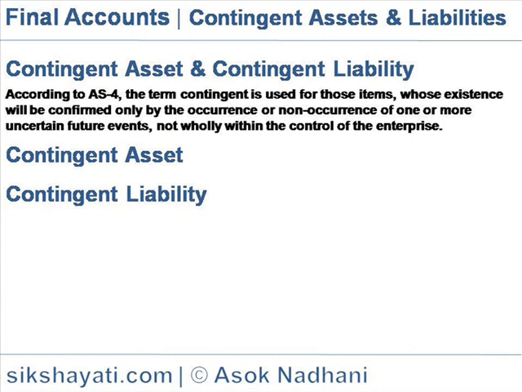Disclosure of contingent liability. If the possibility of an outflow of resources embodying economic benefits is probable, an enterprise should disclose for each class of contingent liability at the balance sheet date, giving a brief description of the nature of the contingent liability as a footnote at the bottom of the balance sheet.